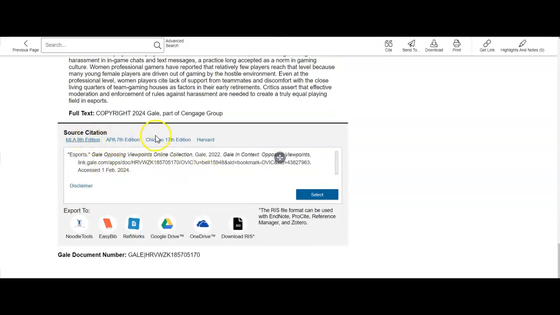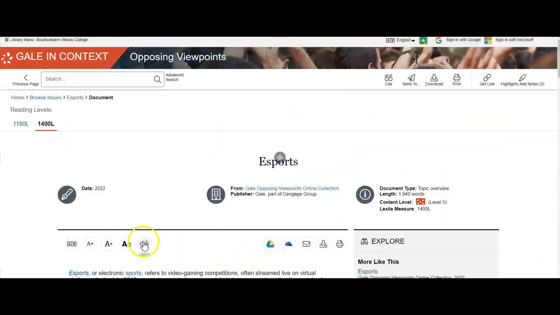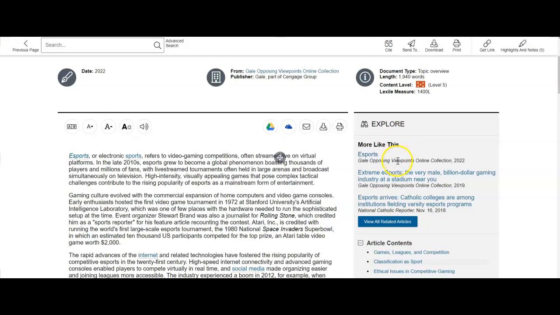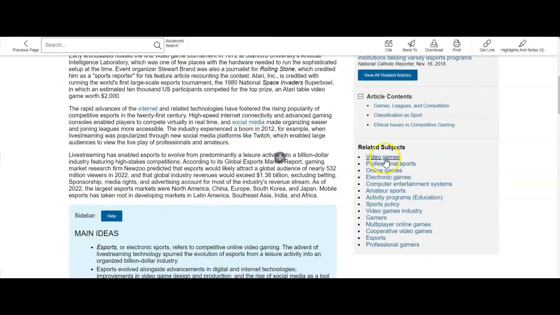the different citation styles. Now for this particular article, you can print, email, or save with the tools at the top. And if you email, the citation automatically comes with it. You'll also see on the right-hand side that they're going to give you examples of other similar articles, and also some related subject words. So you can always click on those to do more searching.